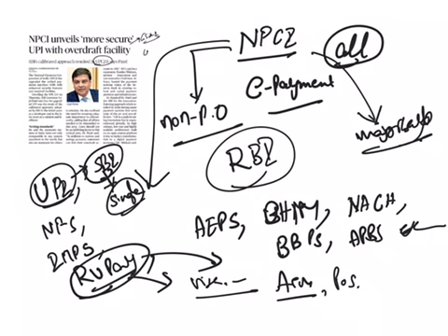And this UPI is similar to the existing NEFT, RTGS, IMPS, but it is far more sophisticated and standardized.